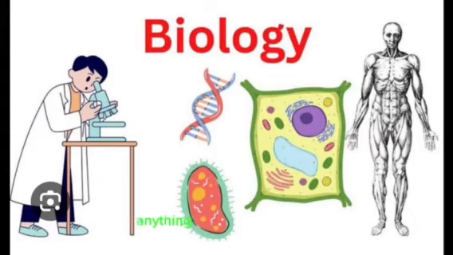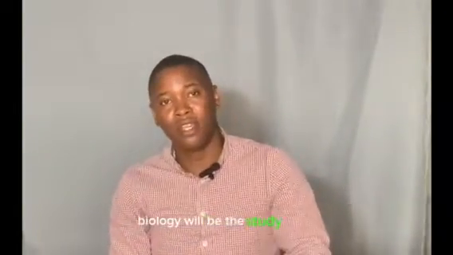So the next question go be wetin come be biology? Now biology na aspect for science wey be say e dey study life. Anything wey get to do with life, anything wey dey alive, biology wan study am. And we need to understand say biology bin come from Greek word. That Greek word bios, for that Greek word e mean life, and logos for Greek e mean study. So they join those two words together, they come give us biology wey be the study of life.